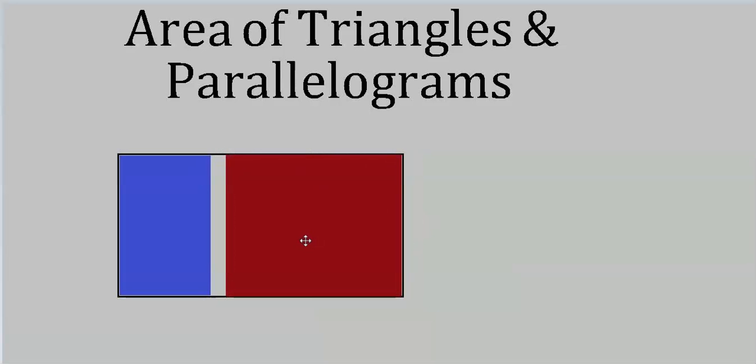Now I can't say that the area of the blue and the brick colored, they don't add up to the rectangle. This is only true if they completely cover the rectangle and they don't overlap.